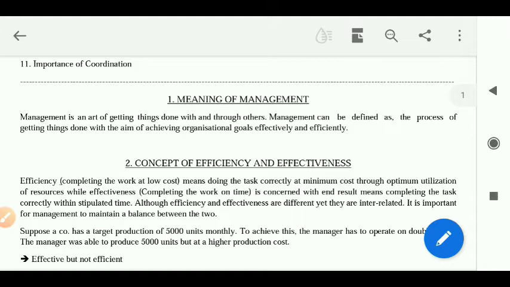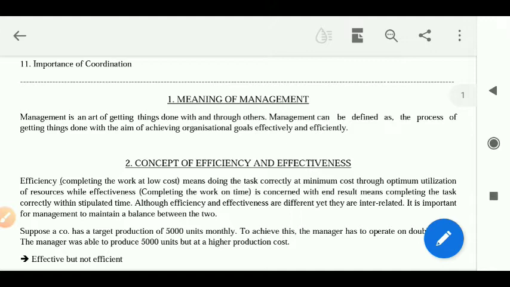I repeat, what is management? Management is actually a process of achieving a particular goal or achieving a particular target with the help of few persons. How? Effectively and efficiently.